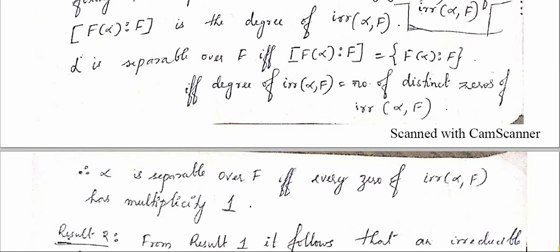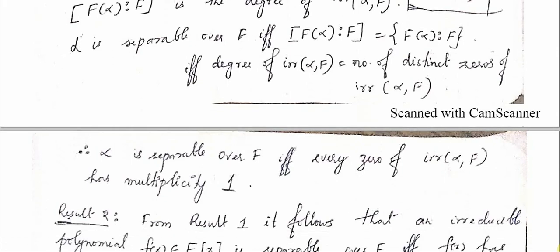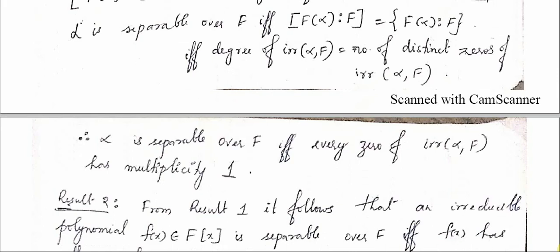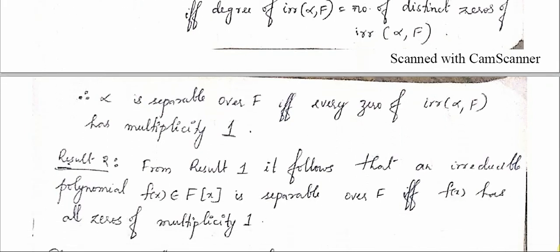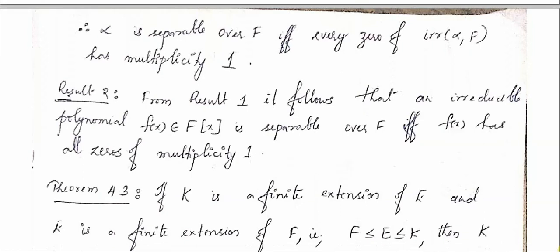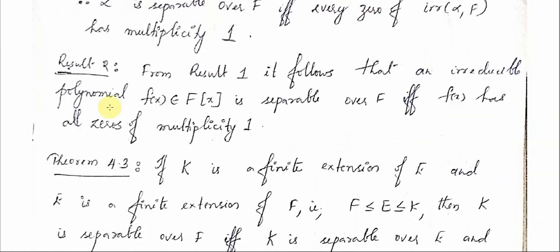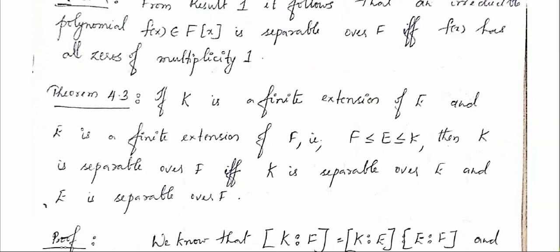You can take any polynomial for that matter. If the degree is equal to the number of distinct zeros, that means every zero will be of multiplicity 1. Therefore, alpha is separable over F if and only if every zero of the irreducible polynomial of alpha over F has multiplicity 1. So from this result we can easily conclude that an irreducible polynomial f(x) is separable over F if and only if all zeros have multiplicity 1. Alright, so next is